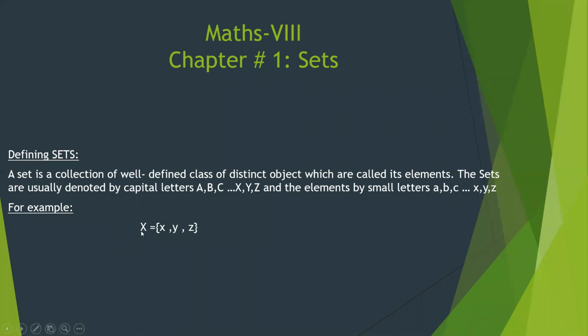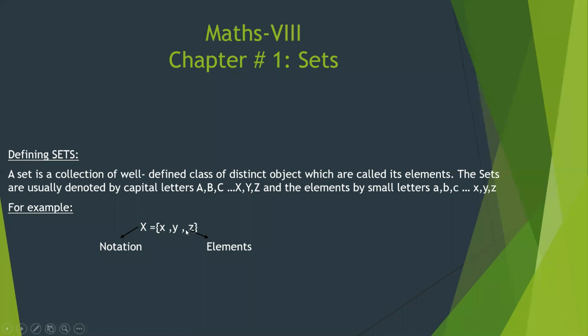Now here, this capital X is the notation, and this small x, y, z are separated from each other by commas and enclosed within curly brackets. These are called its elements. A set having these three elements: here x, y, z belong to set X.